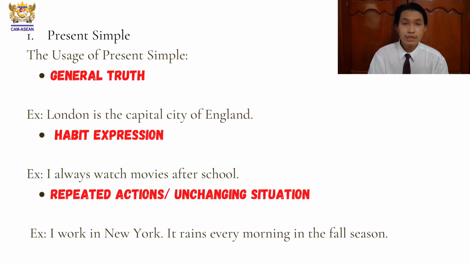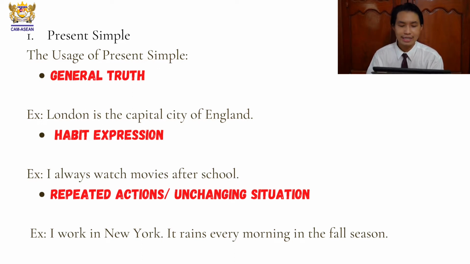So let's look at the example together. I work in New York. It rains every morning in the fall season. So over here, what is a repeated action?